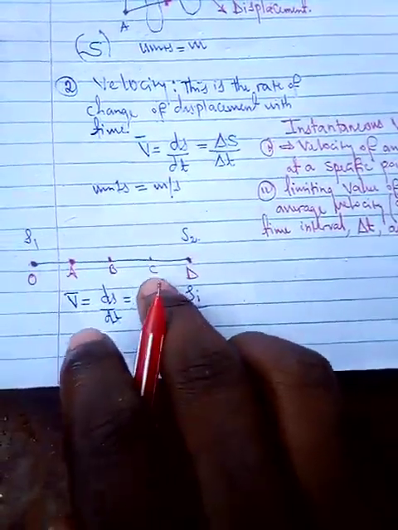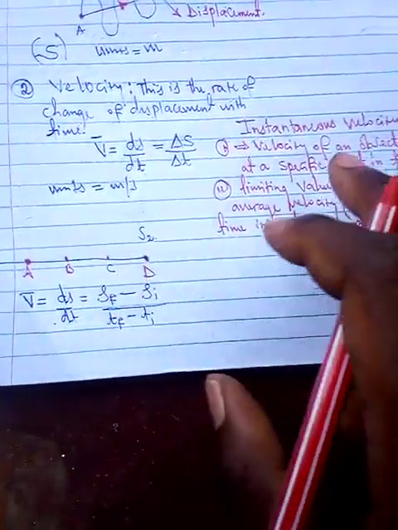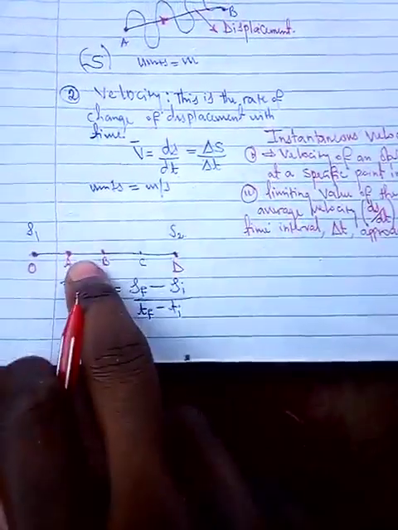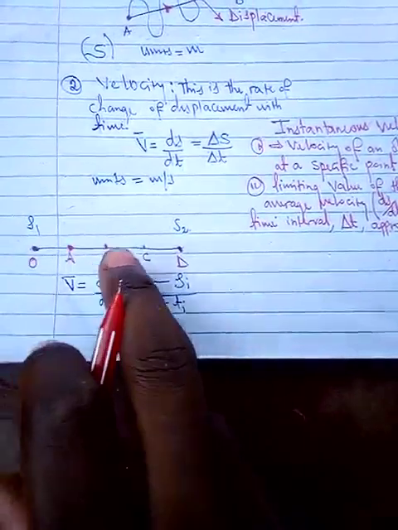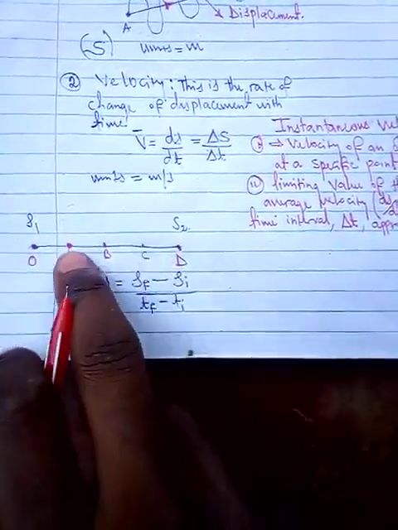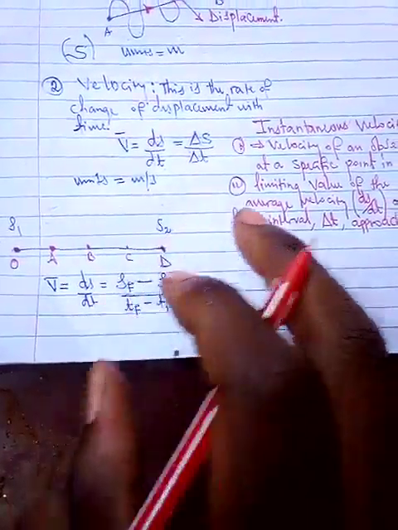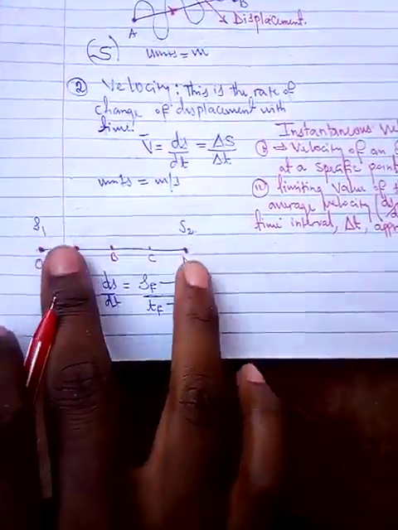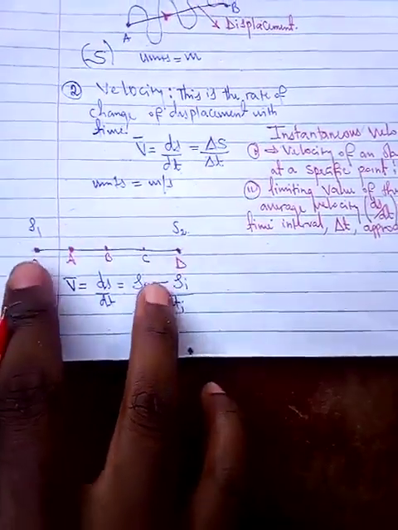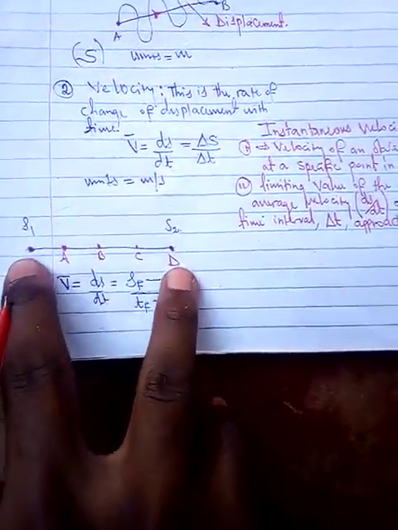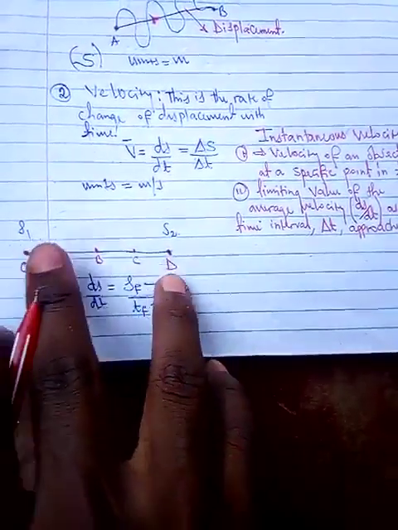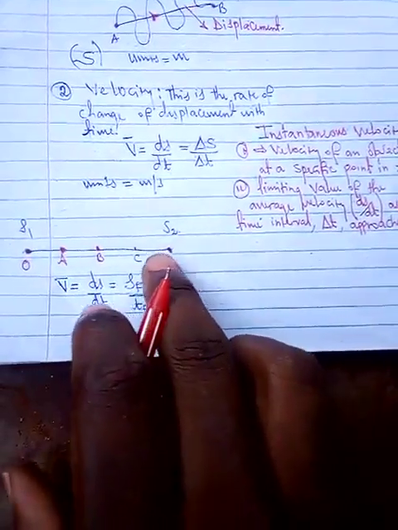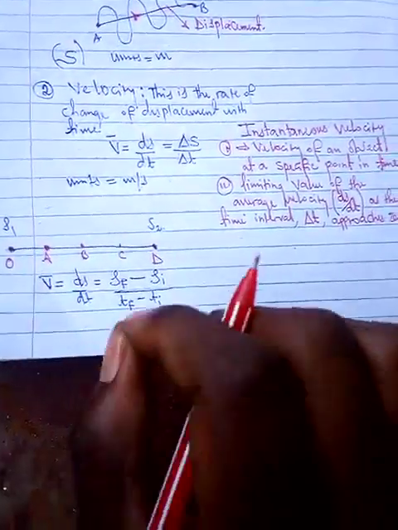The velocity strictly at point C, that is as well going to be termed instantaneous velocity, because it is only focusing on a single point in time, at a single instant. But average velocity considers two points, the initial point and the final point. Instantaneous velocity focuses only on those single points in time.